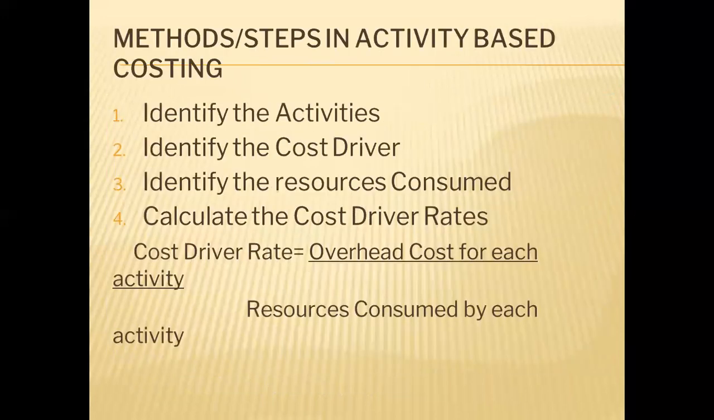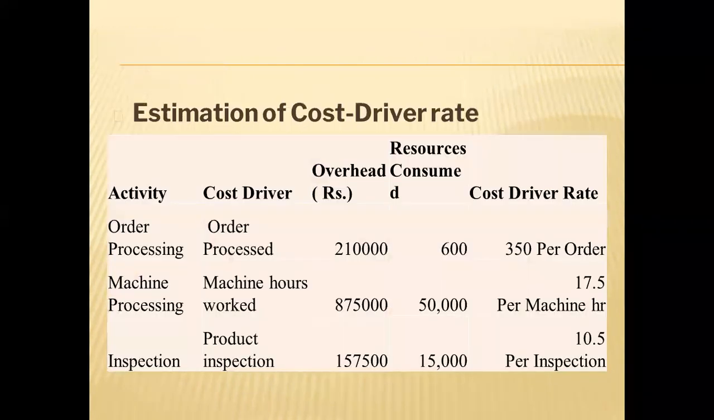See what is the method for calculating overhead using activity based costing. Identify the activity, then we will find out the cost driver, then what is the resources for that activity, then we will find out the cost driver rate. If this cost driver rate is calculated, then we can easily apportion the cost to the product.